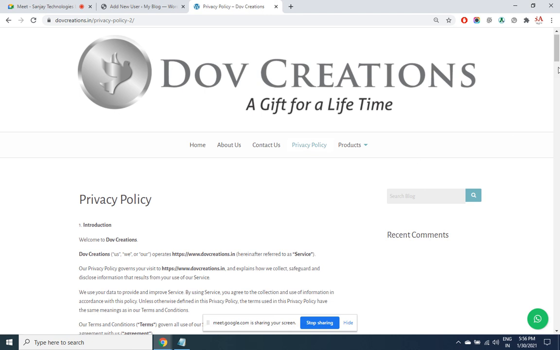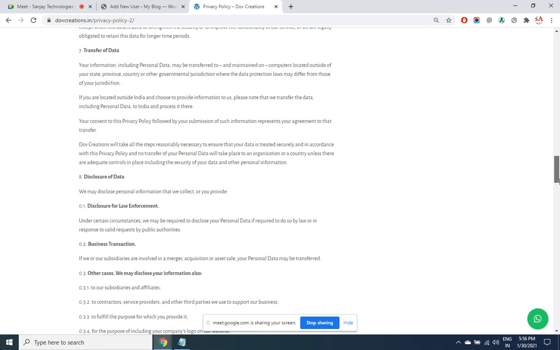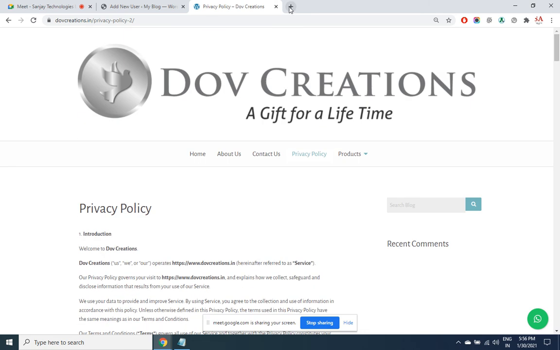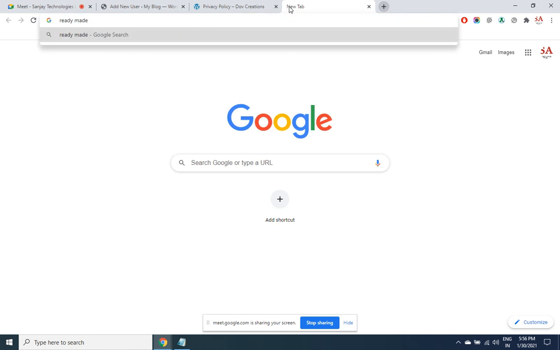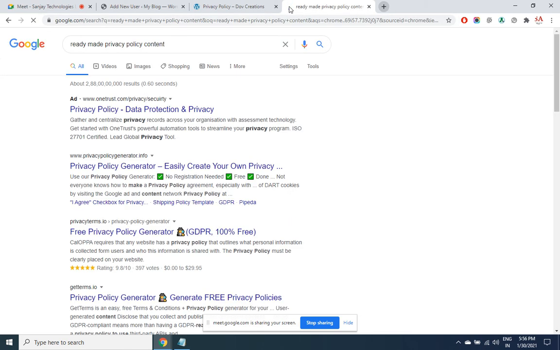But how do we write so much content? I did not type it. There is ready-made content available. If you give 4-5 fields, they are going to design the content automatically. For an e-commerce site, ready-made privacy policy content is there. Then for a regular image-based site, there is a privacy policy page. So in Google, when you search, you'll find so many sites.